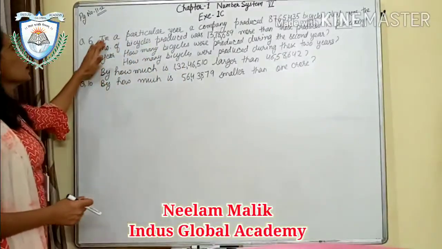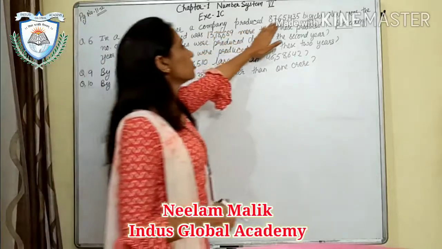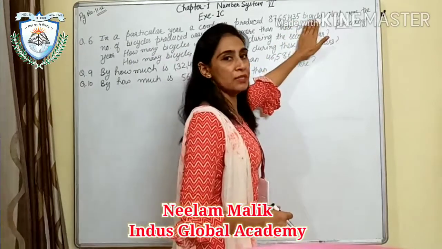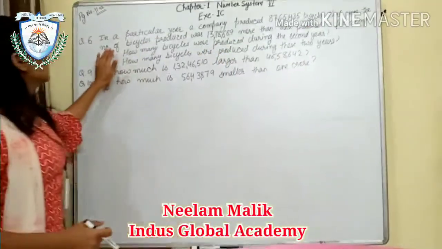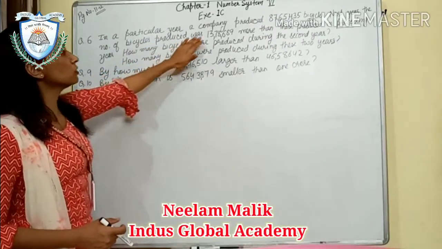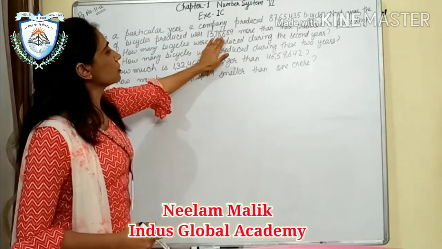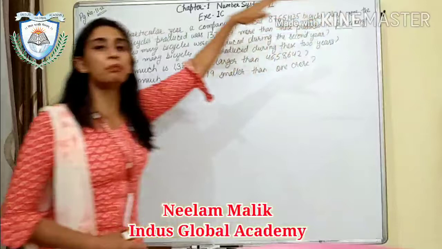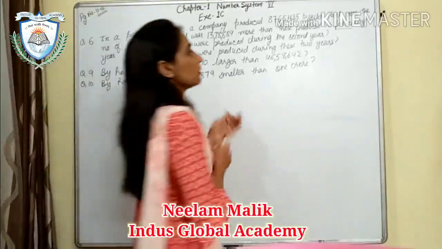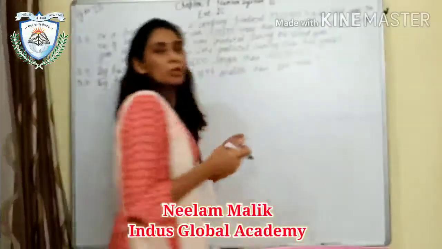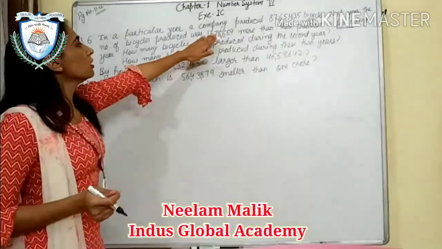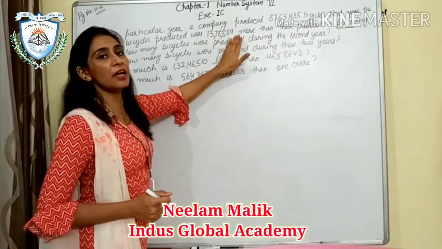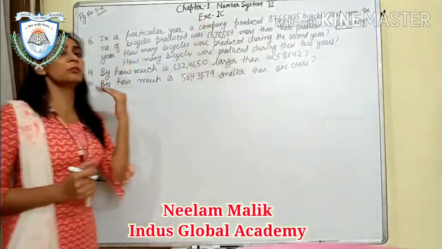What is question number 6? In a particular year, a company produced 87,65,435 bicycles. Next year, the number of bicycles produced was 13,78,689 more than those produced in the preceding year. Preceding means previous year. So in the second year, the bicycles produced were 13,78,689 more than those produced in the previous year.